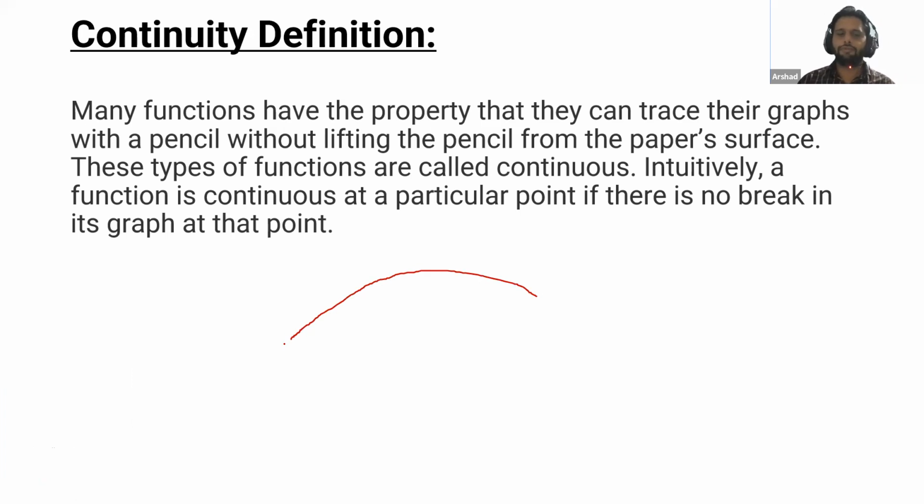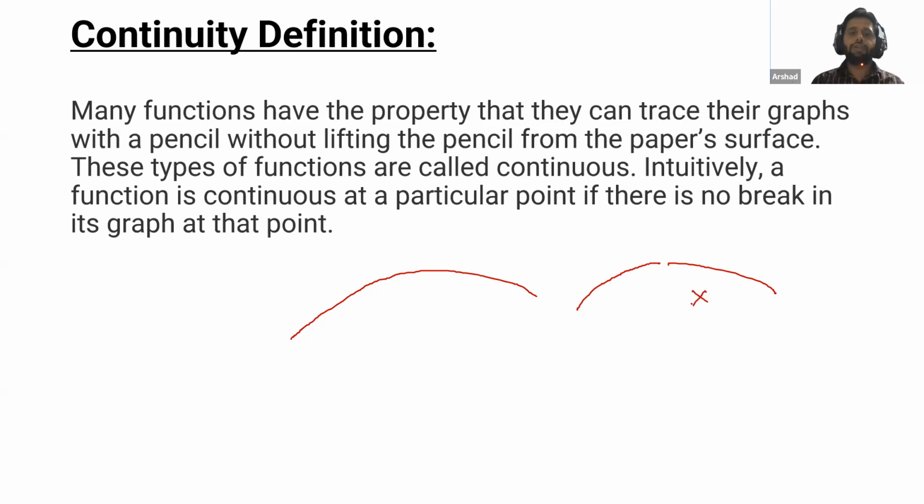For example, if I can draw this graph without lifting my pen, then I will say this is a continuous function. But if I draw like this, then I pick my pen and draw like this, at this place I have to pick my pen to draw the complete graph. That's why this is not continuous.